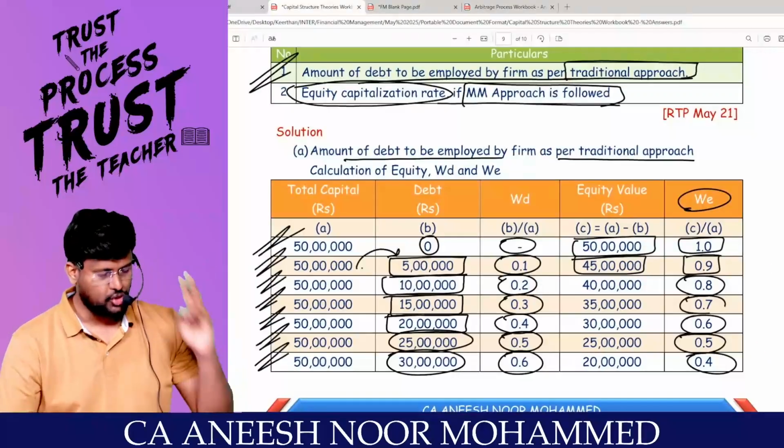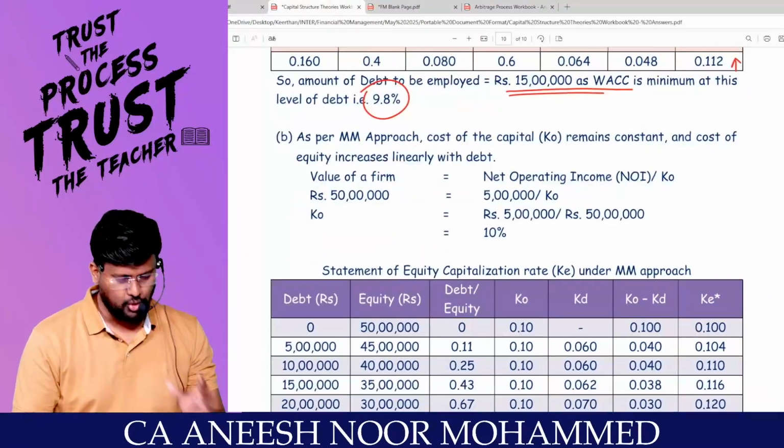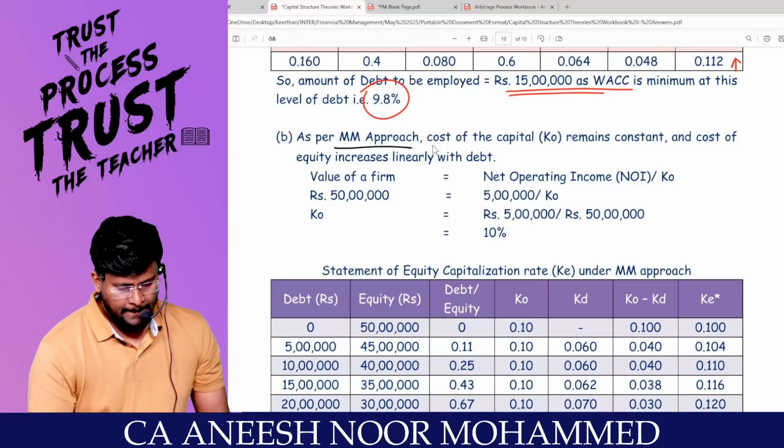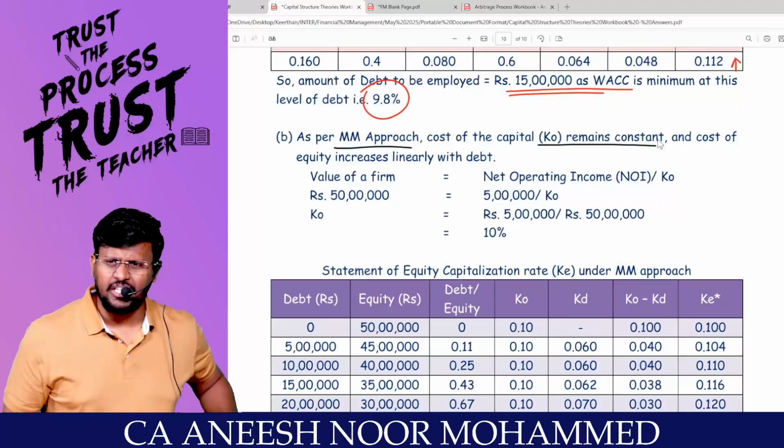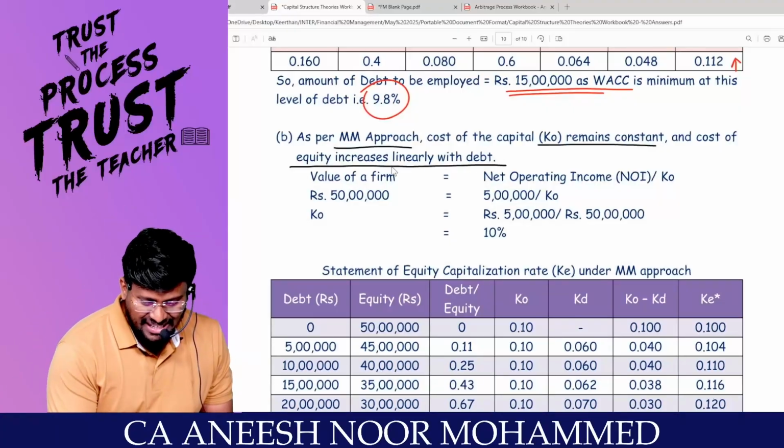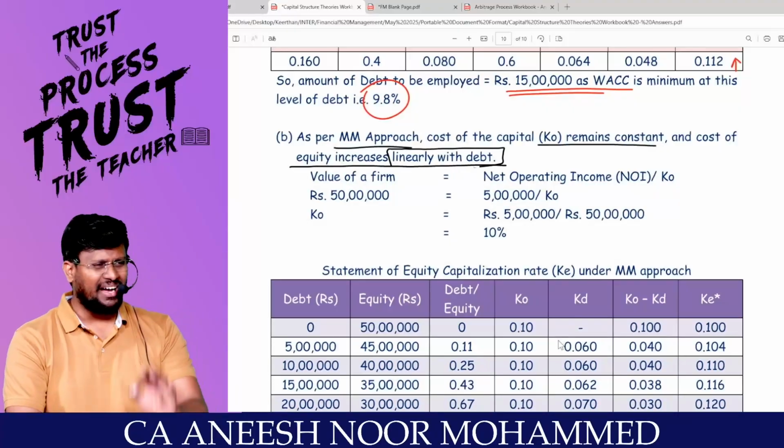I'm continuing with the second part of the question. Equity capitalization rate, if MM approach is followed. So as per MM approach, that is Modigliani, cost of capital KO remains constant because there is no tax. If there is no tax, value of the levered firm is equal to value of the unlevered firm, and cost of equity increases linearly with the debt. MM is saying that yes, it is exactly offset.